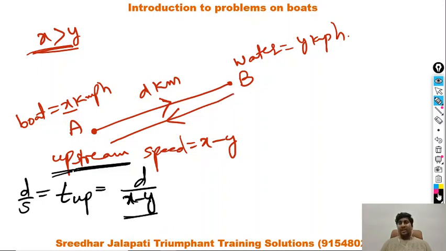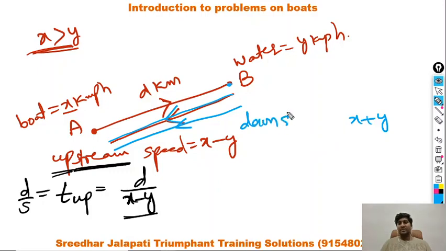Let's say I have reached point B, and now I am planning to come back to point A. I am traveling from B to A, and water is also flowing from B to A, so I am rowing the boat along with the flow of water. When I am rowing along with the flow of water, water supports my motion and speed increases, and it becomes x plus y, and this is called downstream speed.